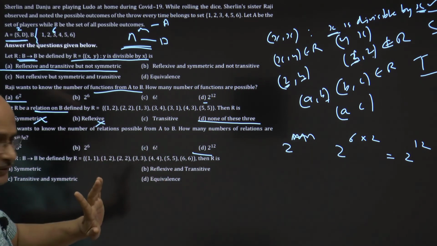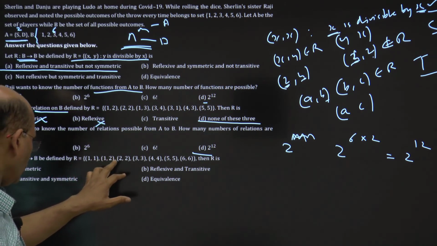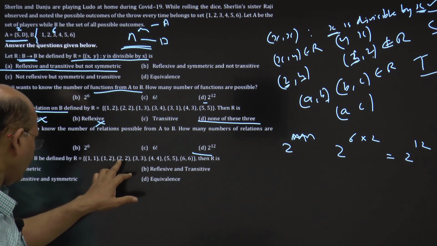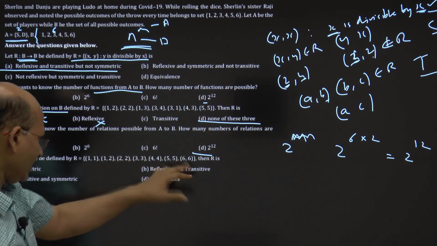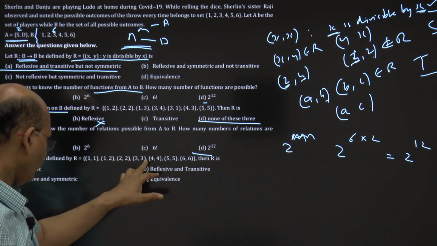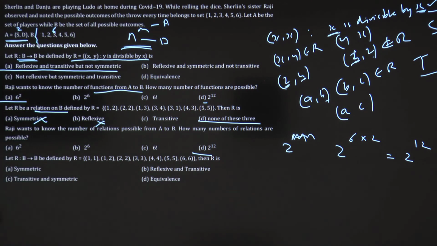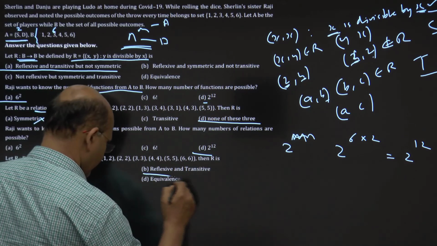Then talk about transitive. 1 1 is there. 1 2 is there. 1 2 is there, 2 2 is there. BC is not there, forget it. 3 3 is there, forget it. 4 4, 5 5, 6 6. Yes, I think it is reflexive and transitive. Let me check the option. Reflexive and transitive. Yes, perfect.